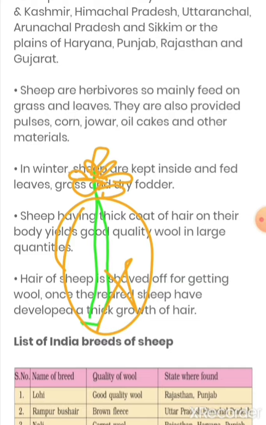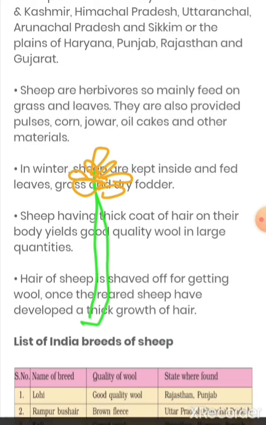So how it is used is that this part is used as food for herbivores. Okay, so these are used for herbivores.